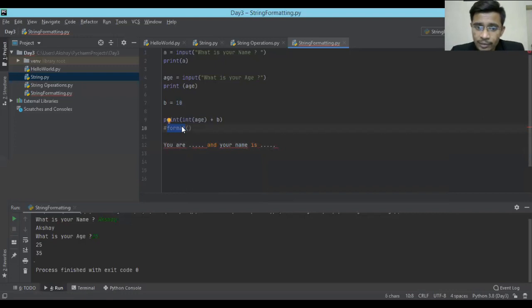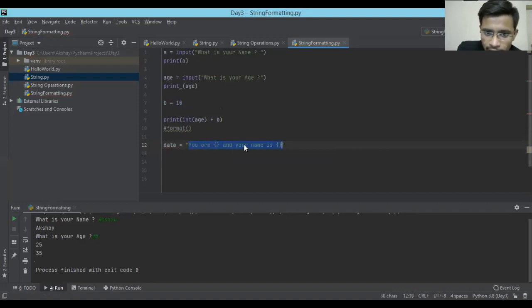function. This is called string formatting, and it can be done using placeholders. Placeholders are nothing but curly braces which will take the value you are going to pass. So these are the placeholders. This is the particular string which I wanted to print, so I'm going to give it as a string. Suppose data is my new string, and it is going to add all the data: you are dot, and your name is, sorry, your age is, again I took a name.